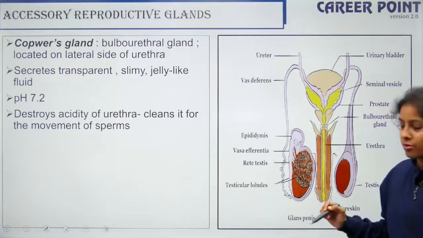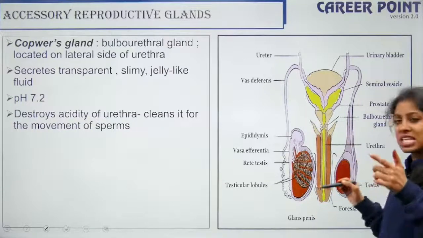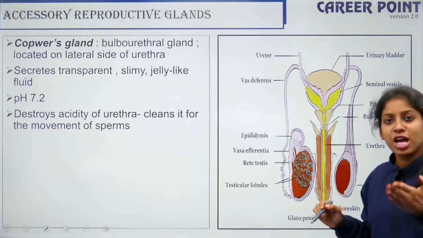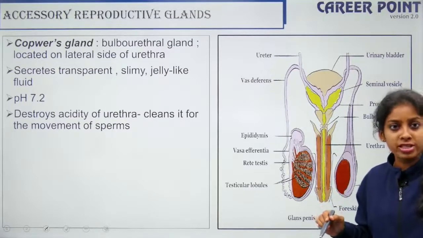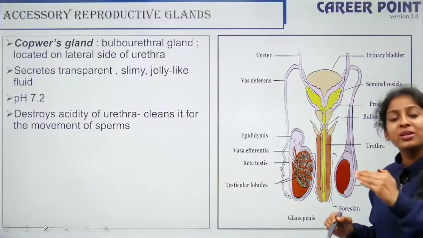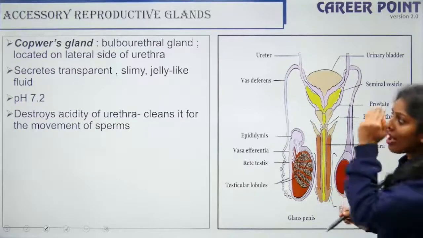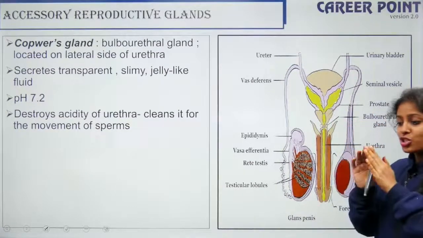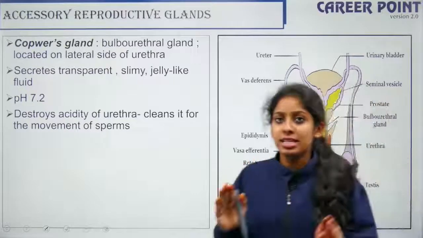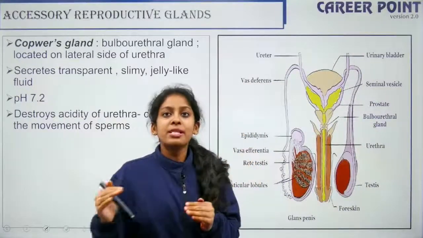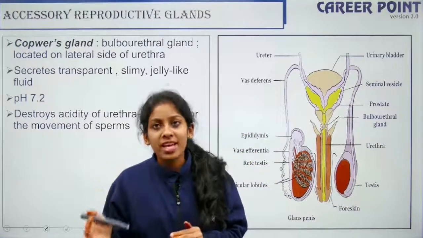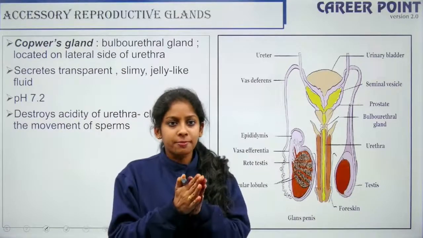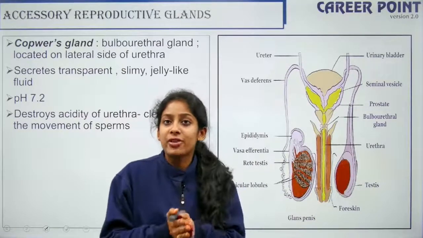Alright. So if you see, there is only one passage for excretion of urine and for the ejaculation of semen, right? So for the ejaculation of semen, we need an alkaline pH, and for the micturition process, that is when you release urine, you need an acidic pH. So you have the bulbourethral gland which actually clears off the acidic pH so that the semen can move through and the sperms can be ejaculated. So with this, we are done with the male reproductive gland.